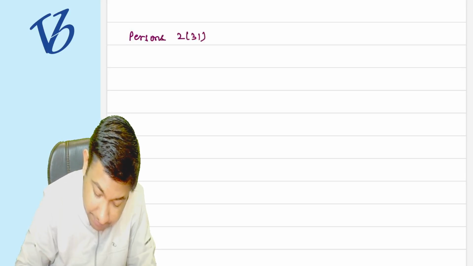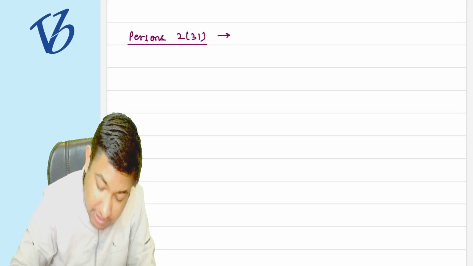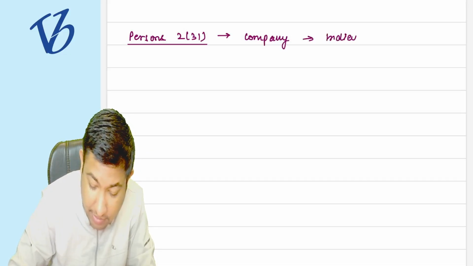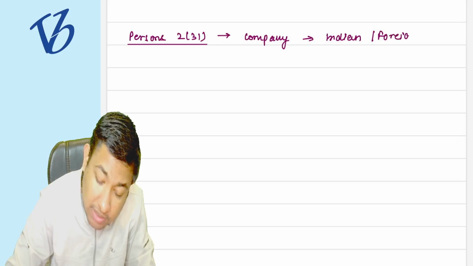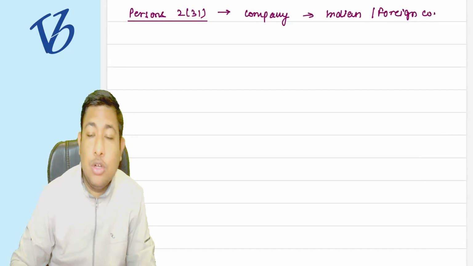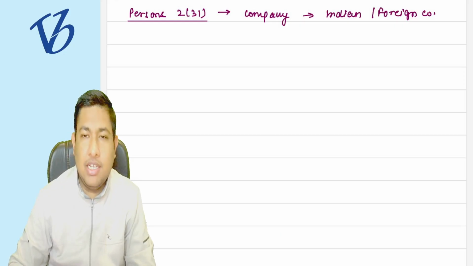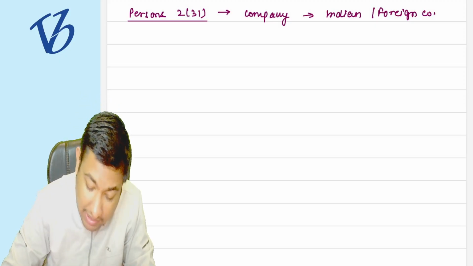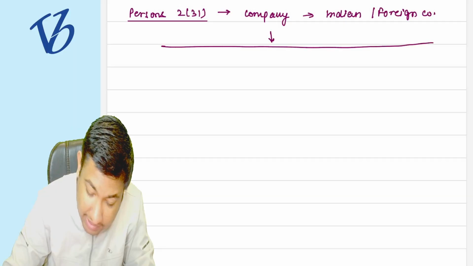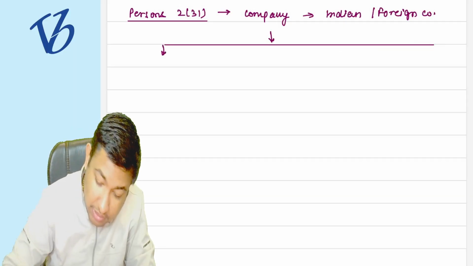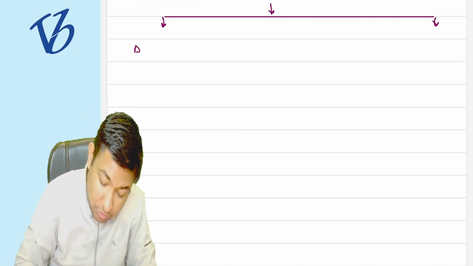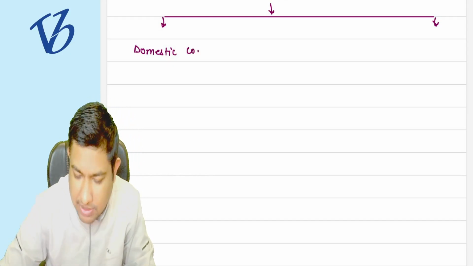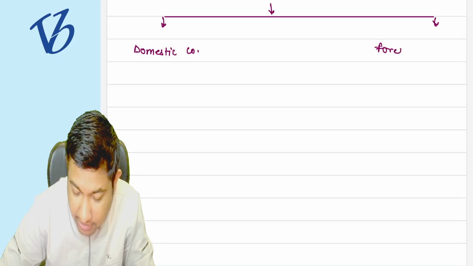Section 2(31), the person definition. There is a person called company, where I have said whether it is an Indian company or a foreign company. So to tax any company, Indian or foreign, we have to apply the rates. Understand it very carefully now, it is very important. There are two kinds of company: first is a domestic company, which is an Indian company, and the other is a foreign company.